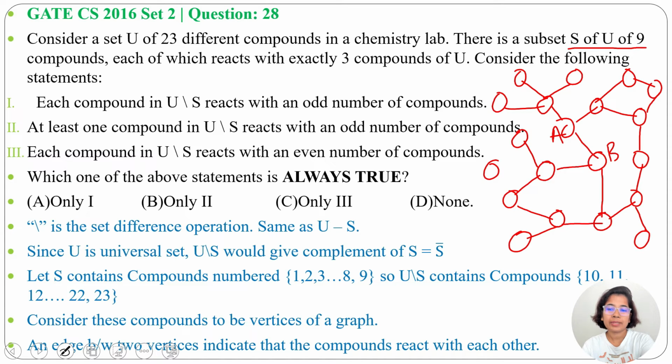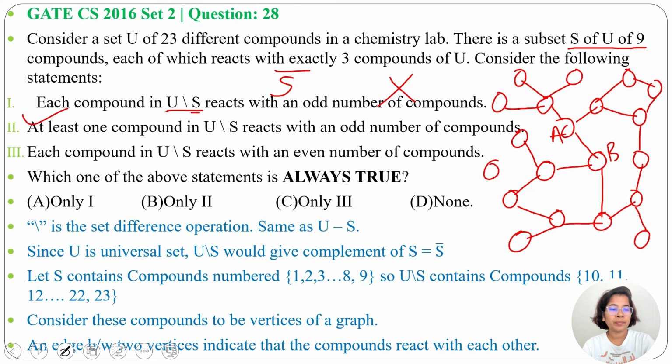Now read the statements. First statement, each compound in U difference S reacts with an odd number of compounds. So U difference S means S complement. So S that reacts with an odd number of compounds, those 9 vertices have degree 3. After that there may be some vertices whose degree may be 2, maybe 3, maybe 4, maybe 5, they can react with any number. So each compound in U difference S or S complement reacting with an odd number of compounds, that is wrong.